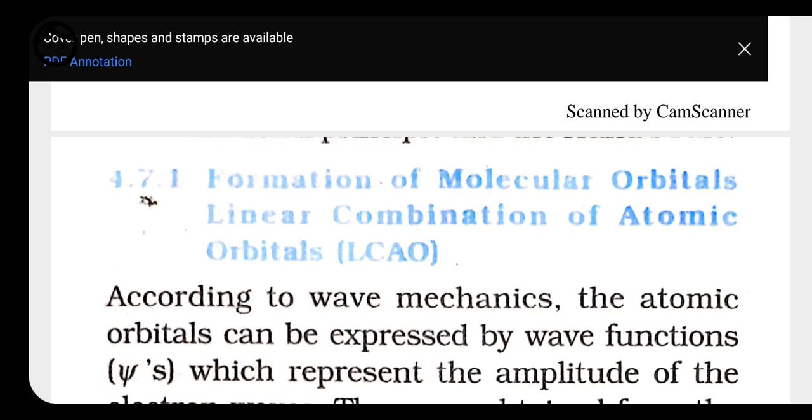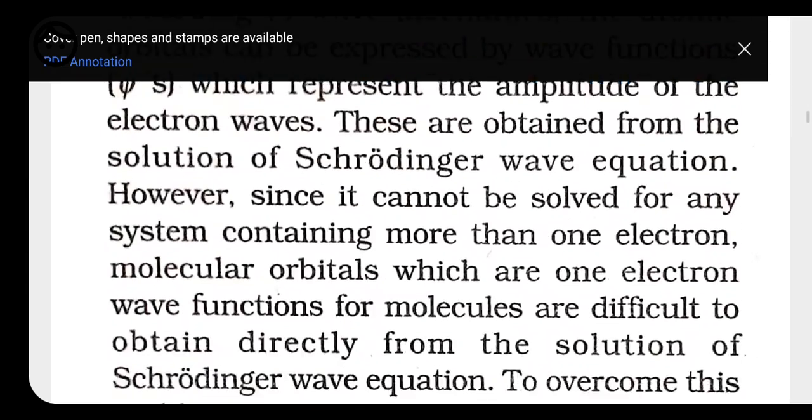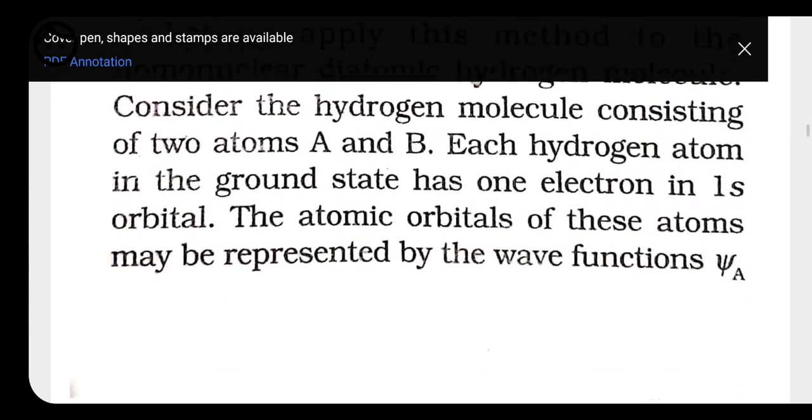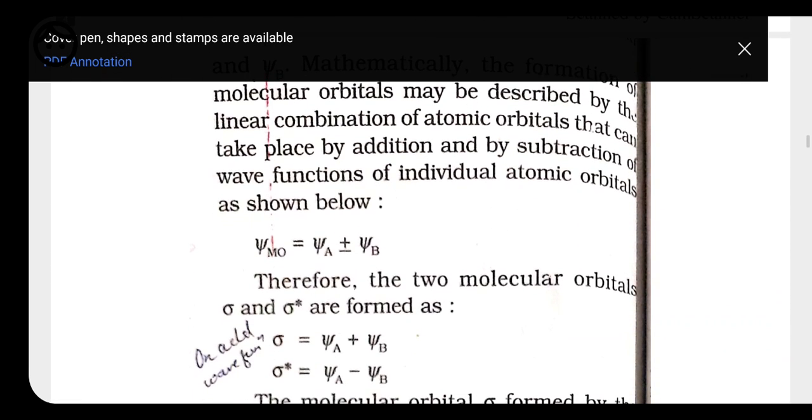When the two waves are in phase, meaning constructive interference, they add up. With this you will be able to understand how the bonding and antibonding molecular orbitals are going to form.